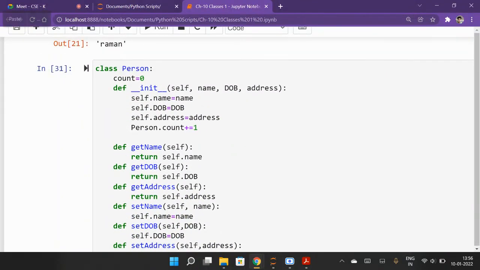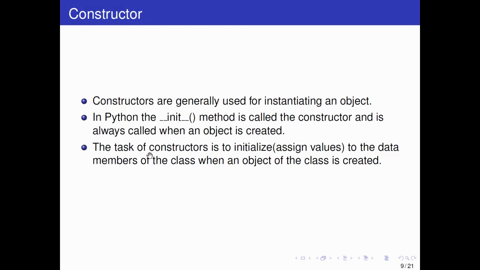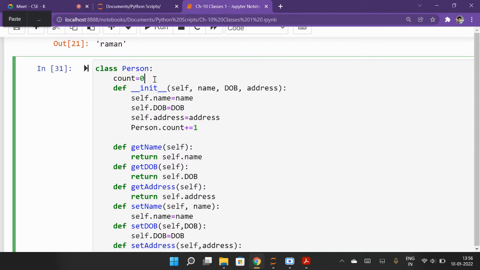So check. We have defined a class person, then count is 0, so we are starting count with 0. Actually, this is called the constructor. In the next part of the PPT it will explain about the constructor, so we'll see later on. This is the constructor of the class. It constructs a class named person, and it will have these parameters: self, name, date of birth, address. You can add more.